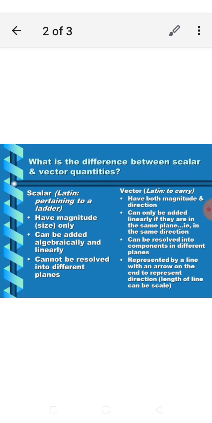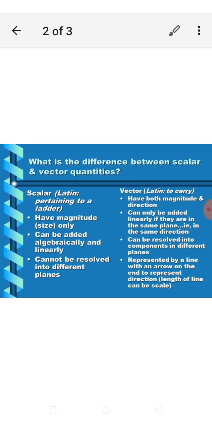So these are the most important differences between scalar and vector quantities with their basics. Let us start. A scalar quantity has magnitude. Magnitude means size only. And a vector quantity has both magnitude and direction, both are present.